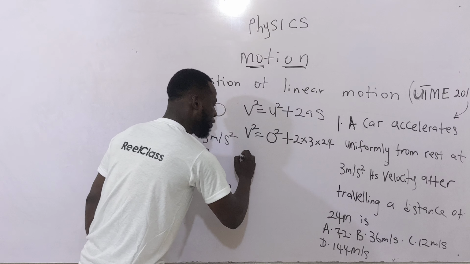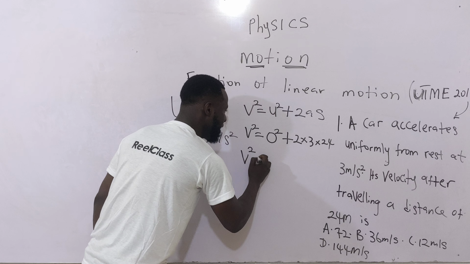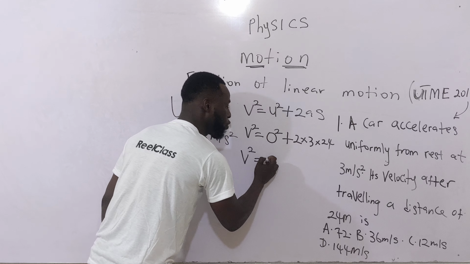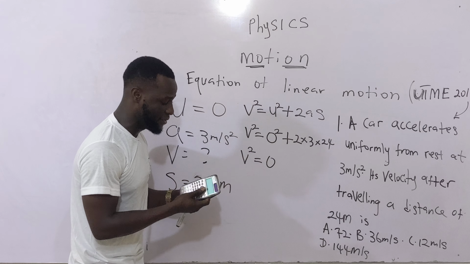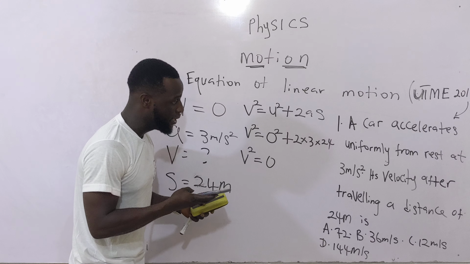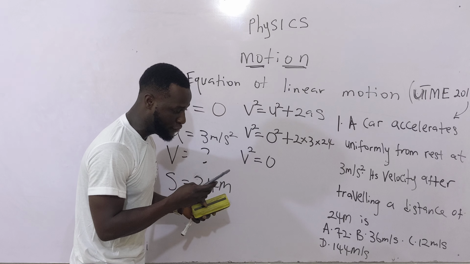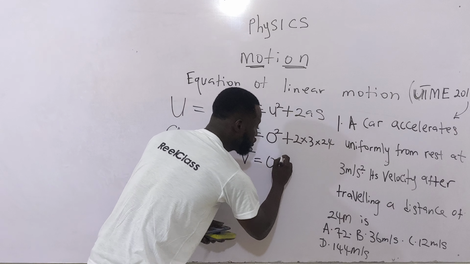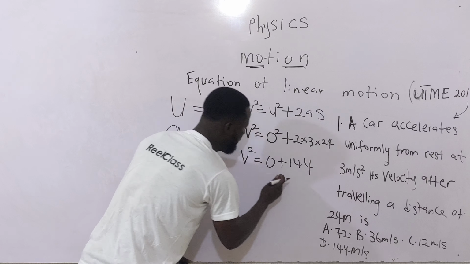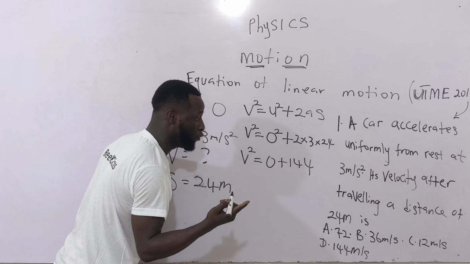Now from here, v squared is equal to 0 squared, which is 0, plus 2 times 3 times 24, which is 144. 0 plus 144 gives you 144.